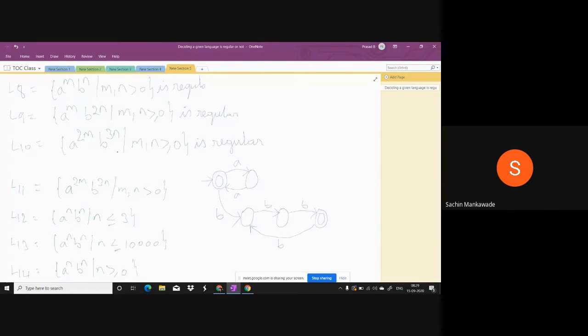So the smallest string is A square B cube. So here in L11, a minimum of 2 A's or more can be there, but an even number, followed by a minimum of 3 B's. B's can be more but should be a multiple of 3. Is it possible to construct the finite automata for L11? Yes, 100%.